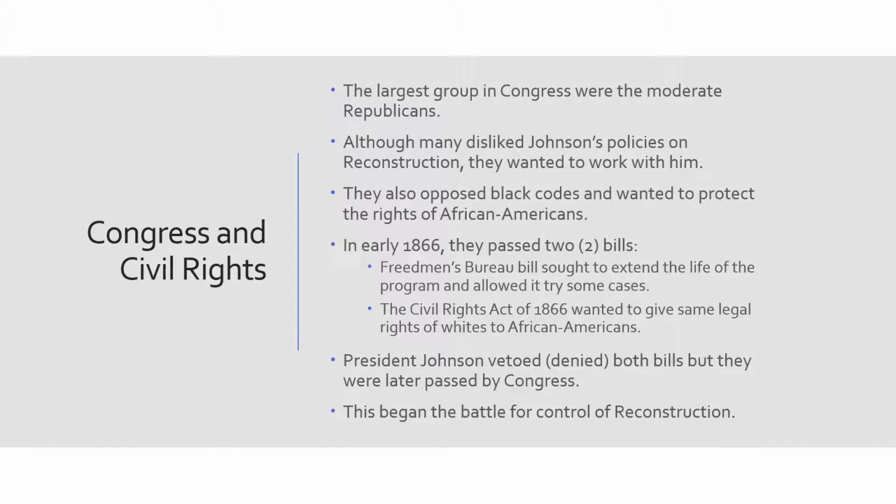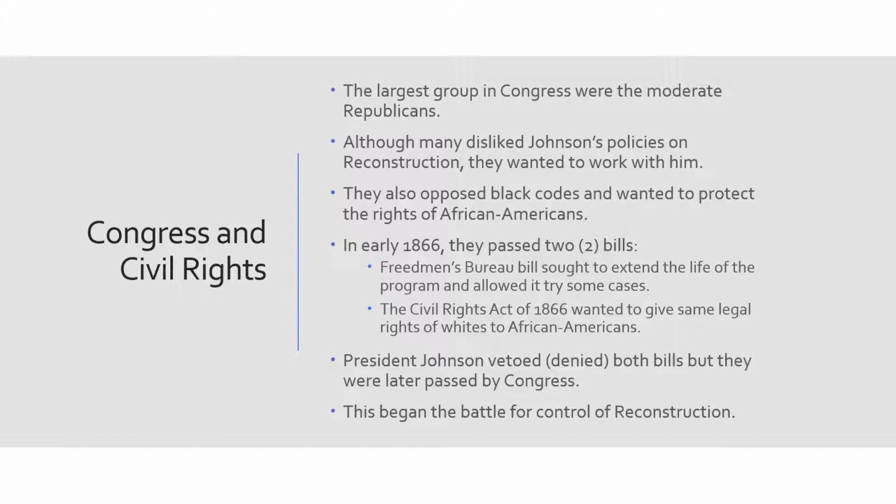The largest group in Congress were the moderate Republicans, not the radical Republicans, but the middle-of-the-road people. Although many of them disliked Johnson's policies on Reconstruction, they wanted to work with him. They also opposed black codes and wanted to protect the rights of African Americans.